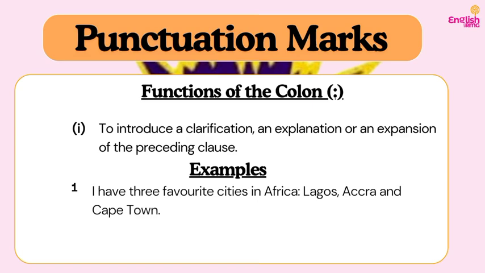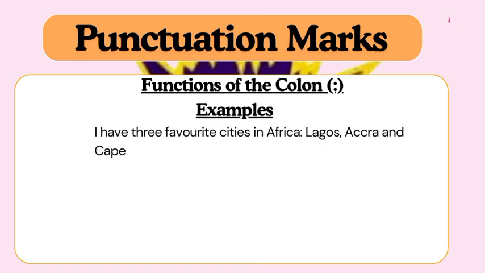So this is like an explanation of what I've said or an expansion of it. Just saying three favorite cities is not enough, but when I'm able to expatiate by saying the names of these cities, it's more like an explanation of what I said earlier. So you can use the colon for this function in your writing. If you want to make more clarification or a better explanation or an expansion of what you've said earlier, you can use the colon.